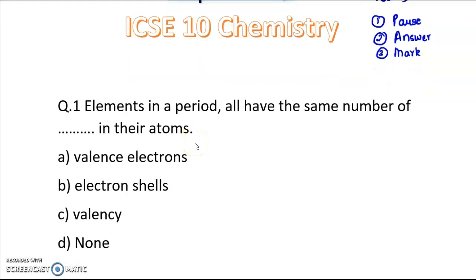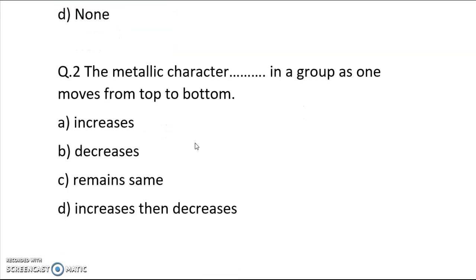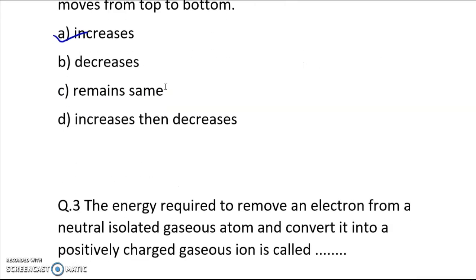Elements in a period all have the same number of dash in their atoms. You have to pause the video. Now answer is option B, that is electron shells. The metallic character dash in a group as one moves from top to bottom. Pause. Answer is option A, increases.